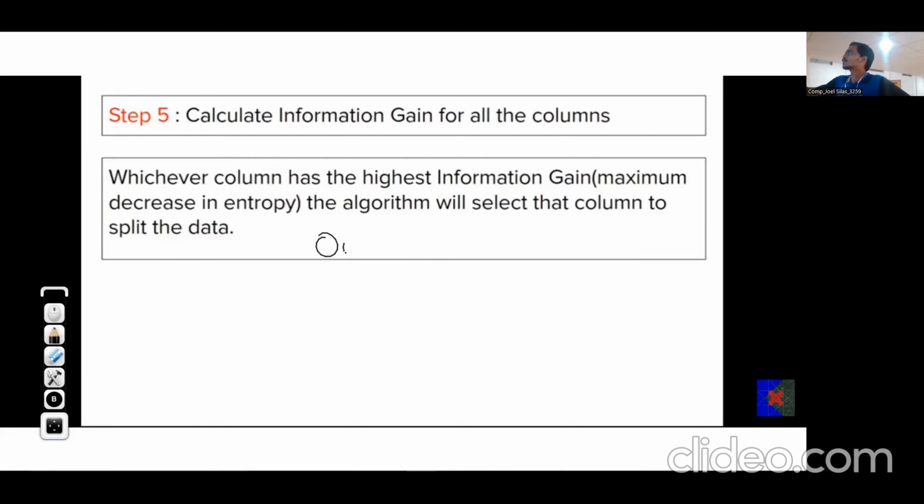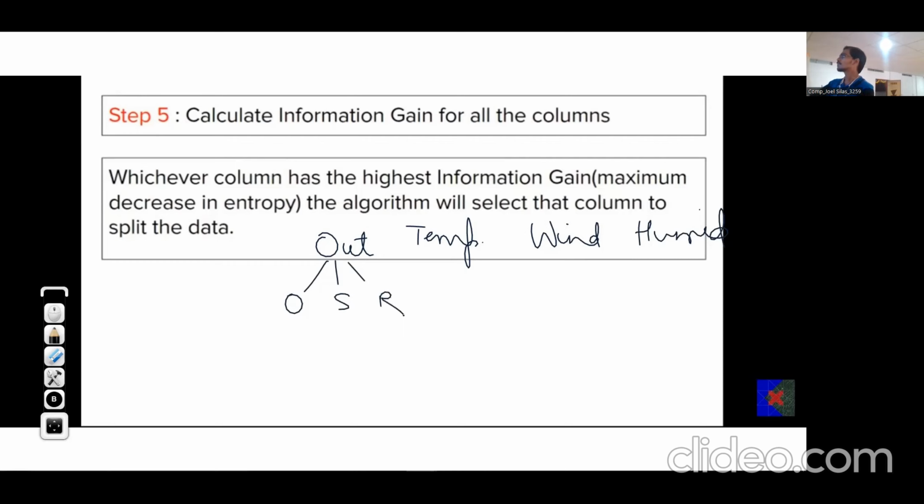Possible candidates: outlook, temperature, wind, humidity. We have outlook: overcast, sunny, rain; temperature: low, high; wind: normal and strong; and humidity again low and high, or whatever the values may be. Now, suppose this has been finalized and these have been rejected. Now what will we do?